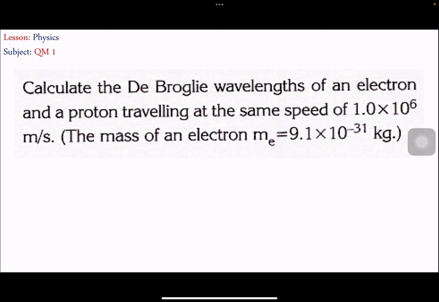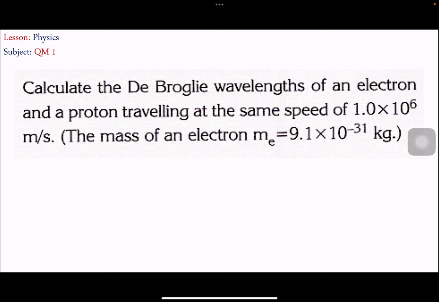Suppose that, as an example, a proton is traveling with the same speed of 1.0 times 10 to the power 6, and the mass of the electron is given. Calculate the wavelength of an electron and the proton traveling at the same speed.